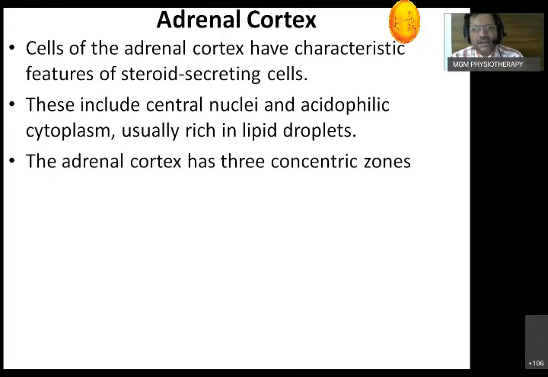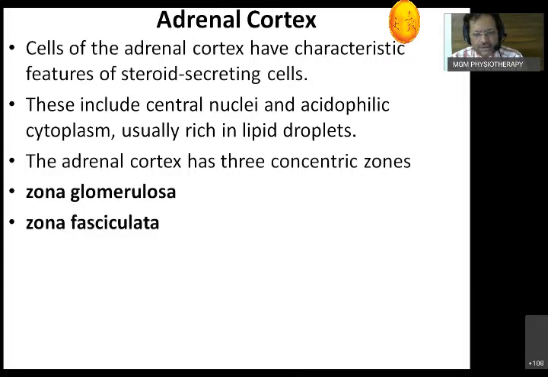The adrenal cortex has three concentric zones from outer to inner side: zona glomerulosa, zona fasciculata, and zona reticularis. So these three words we have to remember. Now we'll go one by one.